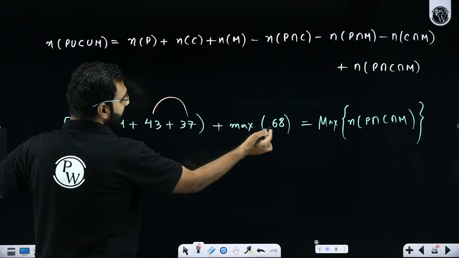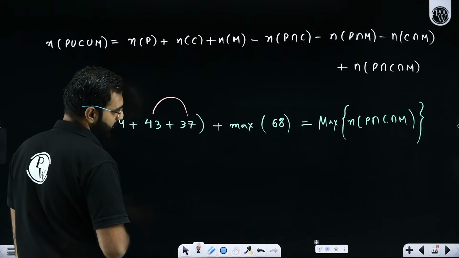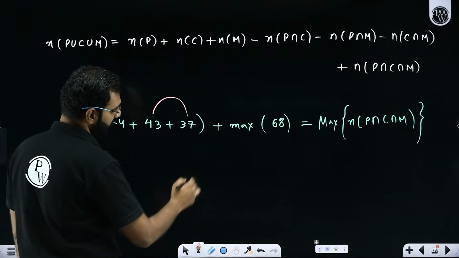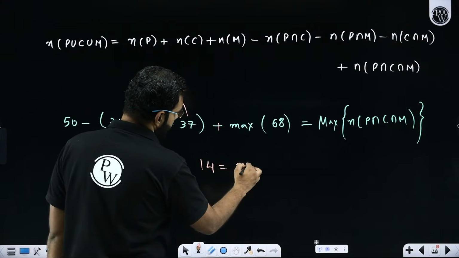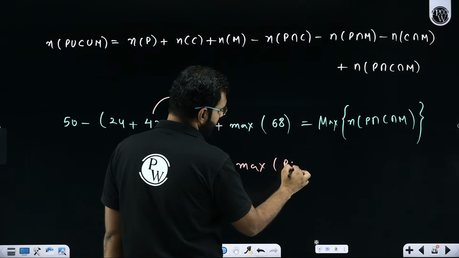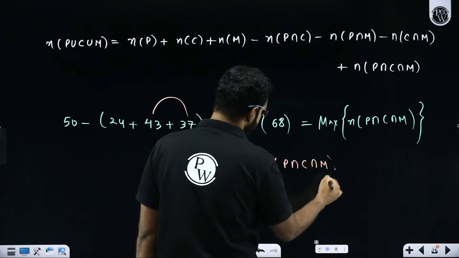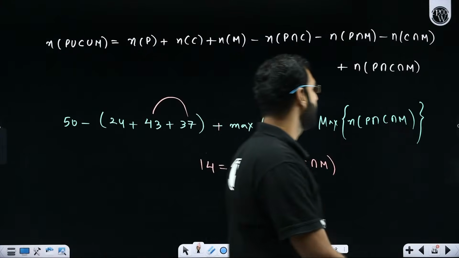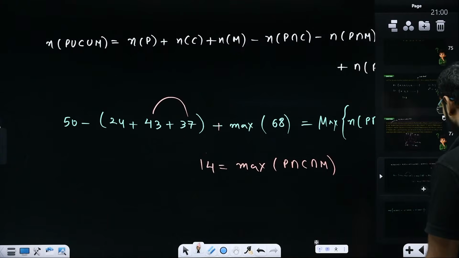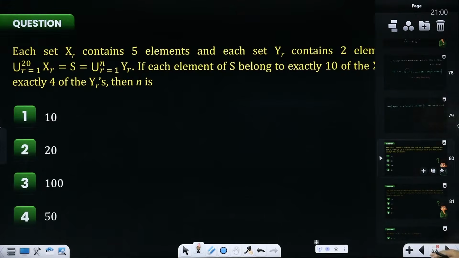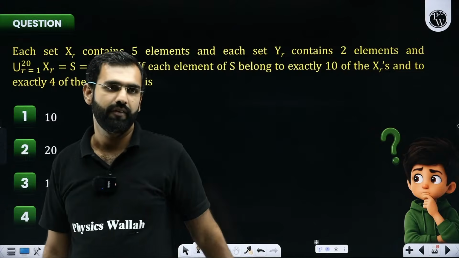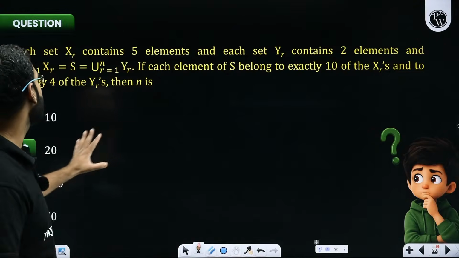And 68 minus 54 is, I think, 8 and 6. Yes or no? So that's 14. So the maximum number of people who could have passed in physics as well as chemistry as well as maths would have been 14. Any confusions or queries so far? Are there any doubts? Shall I move ahead from here? Everybody understood that part. Now this is a very beautiful and interesting question which you all must have enjoyed solving if you do it sincerely by yourself.